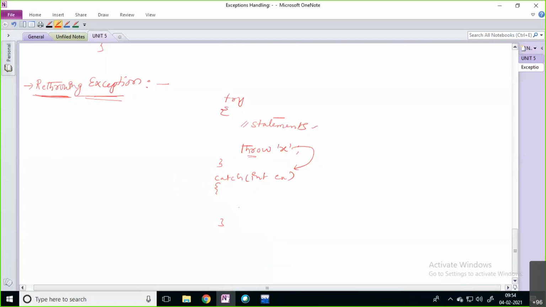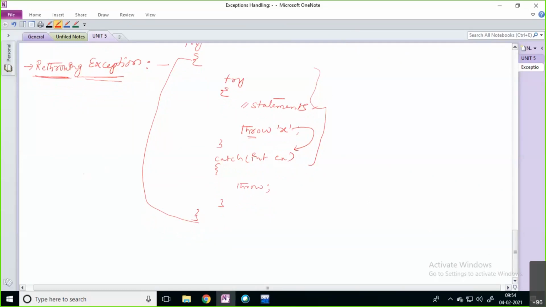You just simply throw from this particular catch block. Actually, in the nested try block case, for example, here you have one try. Inside this try block, you have one more try and catch. Here the try block is going to end. This is the outer try. Inside this try block, we have this inner try and catch block. For this outer try, you have one more catch block.